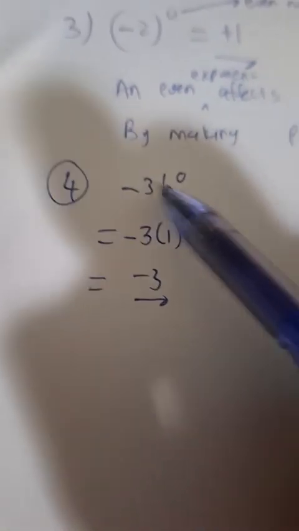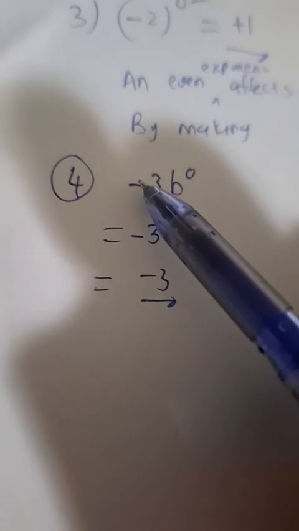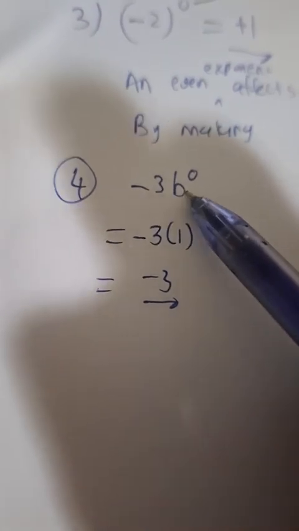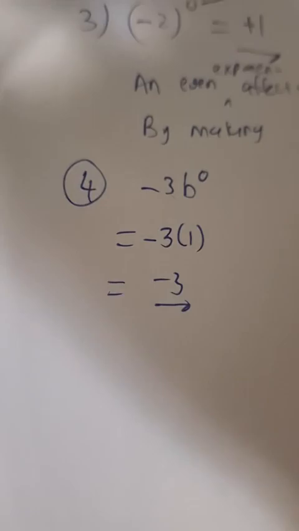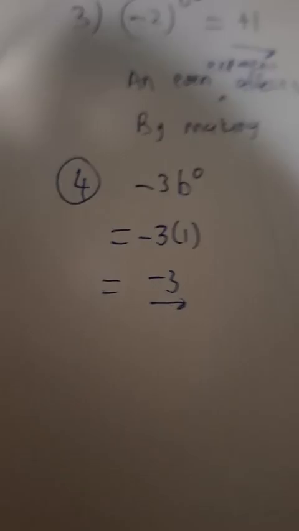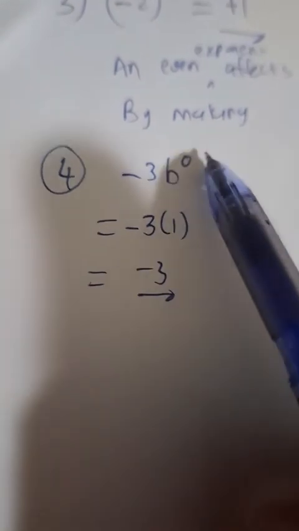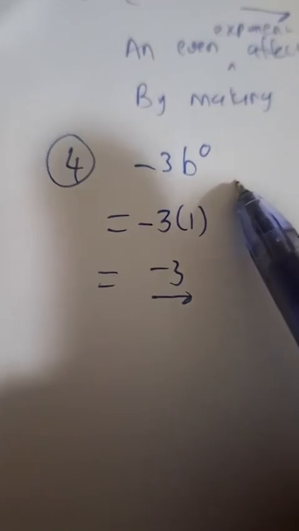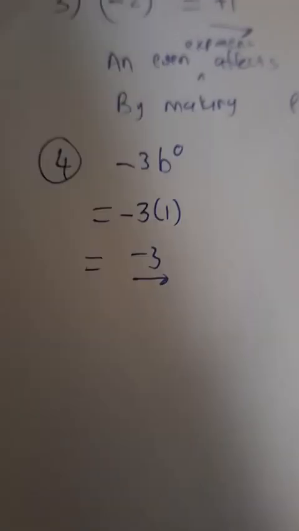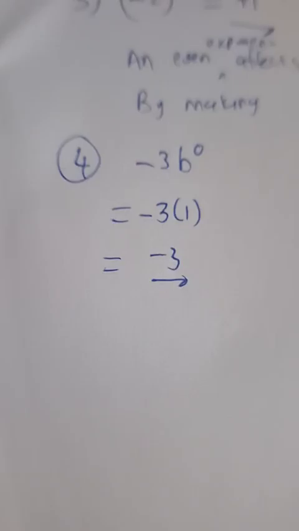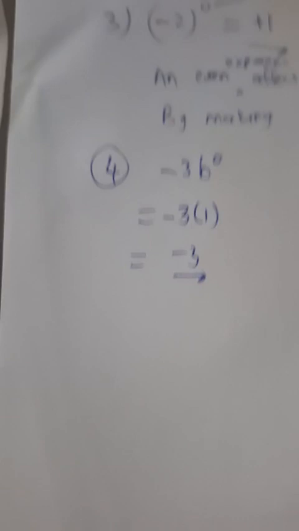And remember that the relationship between negative, the 3, and the b is one of multiplication. Multiplication combines things. That's why negative 3b to the power 0 is written or read as such, because multiplication combines numerical coefficients, variables, and so forth. It combines those together.